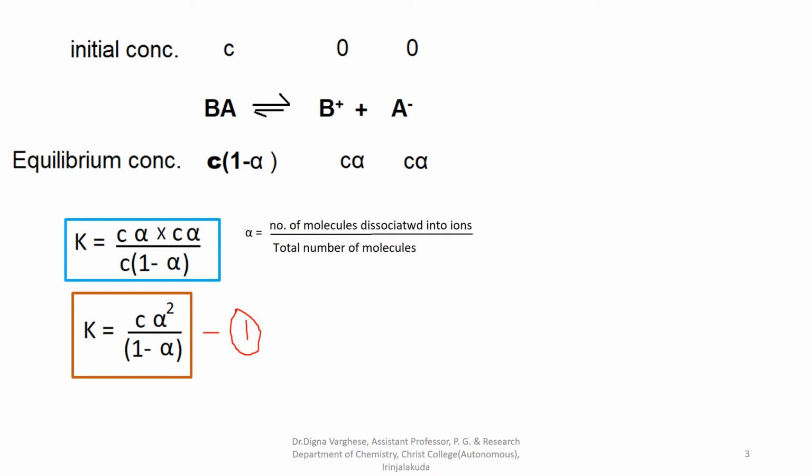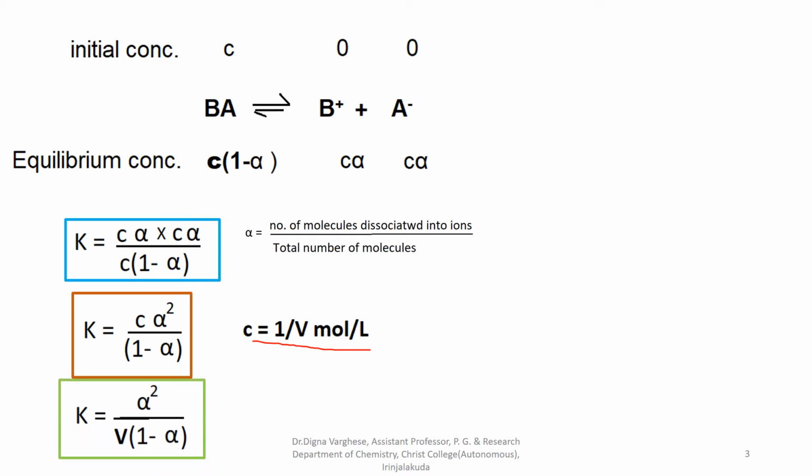If we write C is equal to 1 by V mole per liter, the expression becomes K is equal to alpha square divided by V into 1 minus alpha, where C is equal to 1 divided by V mole per liter.